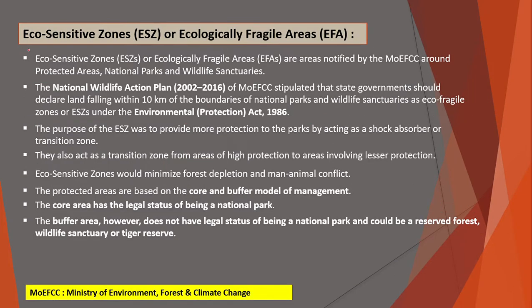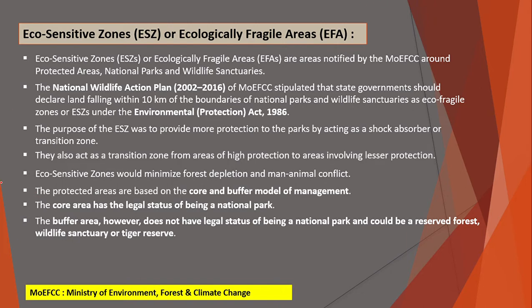Now these are the eco-sensitive zones or ecologically fragile areas. What are these eco-sensitive zones? Eco-sensitive zones, ESZs, or ecologically fragile areas, are areas notified by the MOEFCC around the protected areas, national parks and wildlife sanctuaries. These are notified by the Ministry of Environment, Forest and Climate Change. This is the ministry which will notify these eco-sensitive zones around the protected areas, national parks and wildlife sanctuaries.